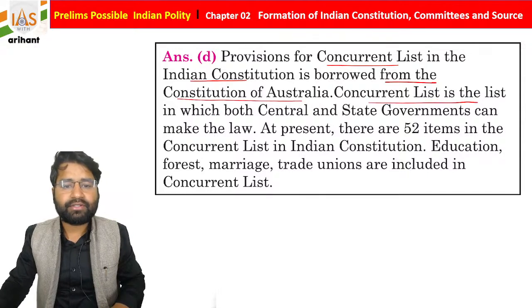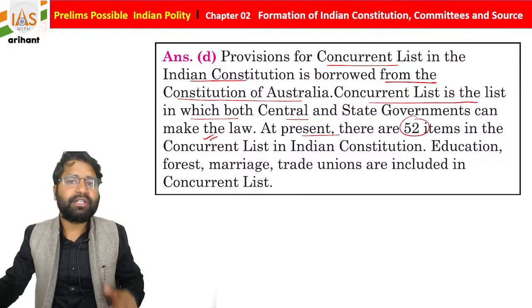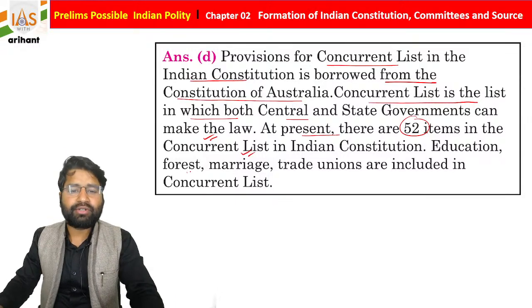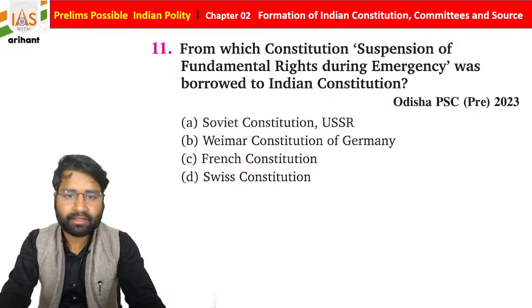Concurrent list is the list in which both central and state government can make law. At present, there are 52 items. Initially, it was 47. It contains education, forest, marriage, trade union. These are part of the concurrent list, students.